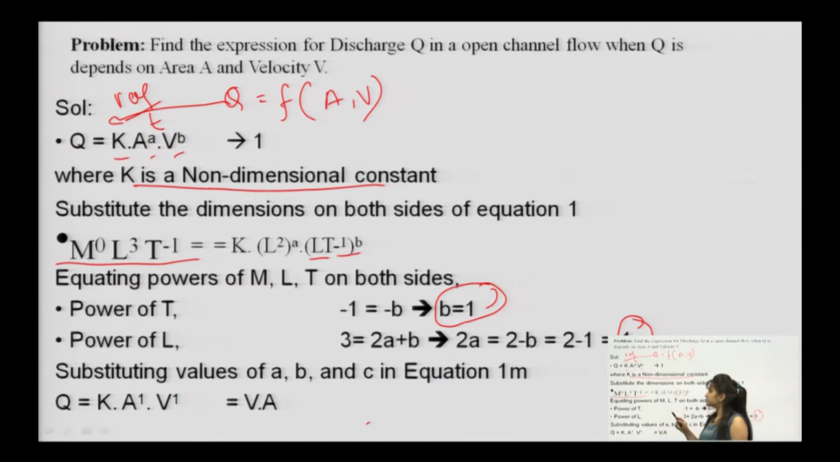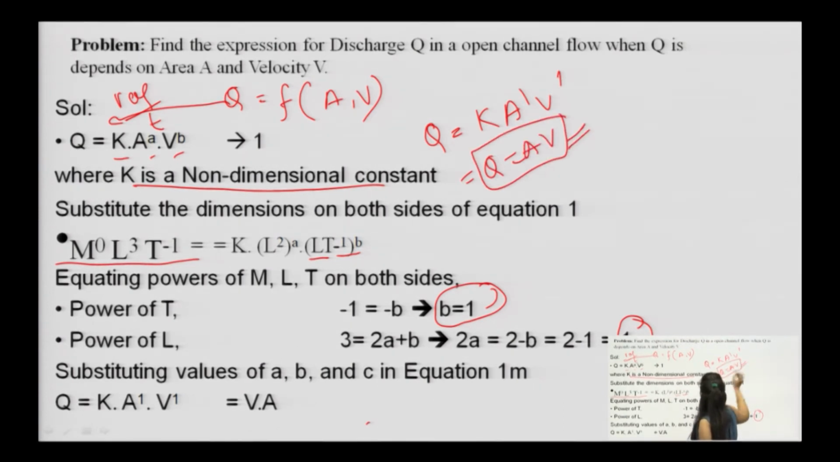Hence you can see Q is nothing but K, A to the power 1, V to the power 1, which is nothing but Q equals A into V. And this we have already studied in the continuity equation, where the law of conservation of mass was being followed. Hence you can see and visualize how dimensional analysis helps you to establish a relationship between a few variables, dependent and independent variables.